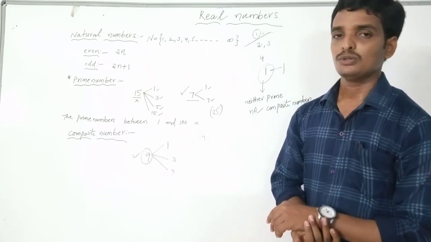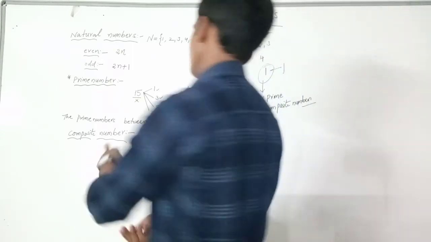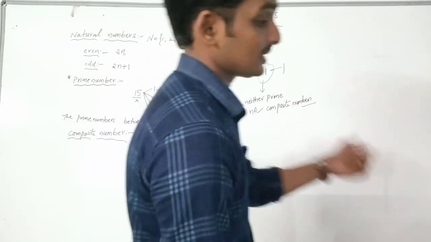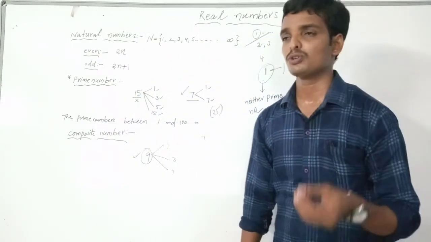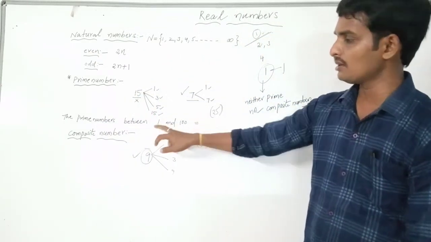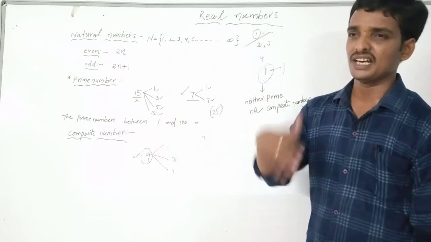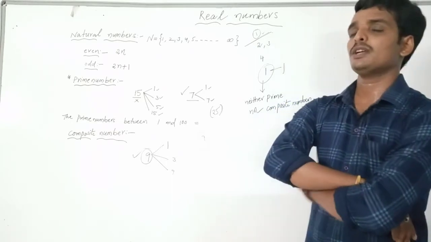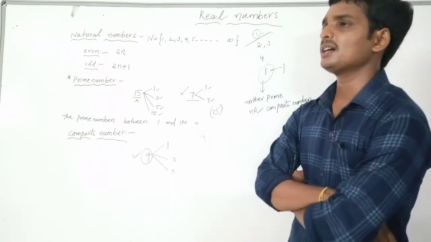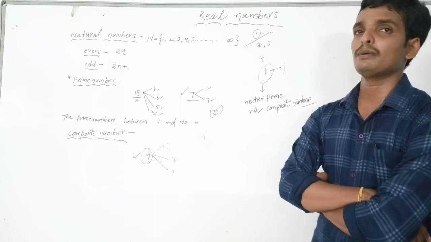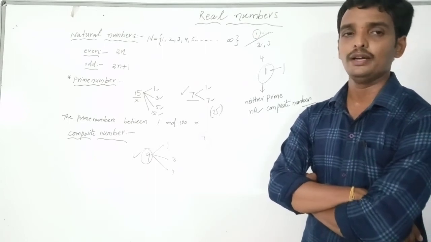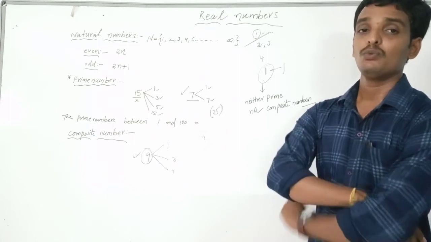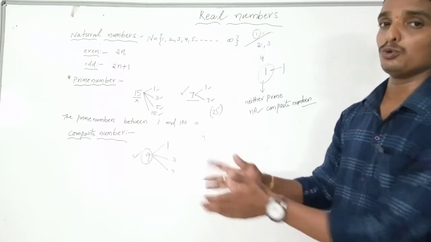Are you okay? You have to write the prime numbers between 1 and 100. You have to recite them, so whenever you get the chance, write them 2 more times. Write them one time in the classwork, read them, and recite them. Whenever I ask a question, like is 43 a prime number, you have to answer in a short way: yes sir, it is a prime number, otherwise, no sir, it is not a prime number. So we have to get the knowledge up to there.